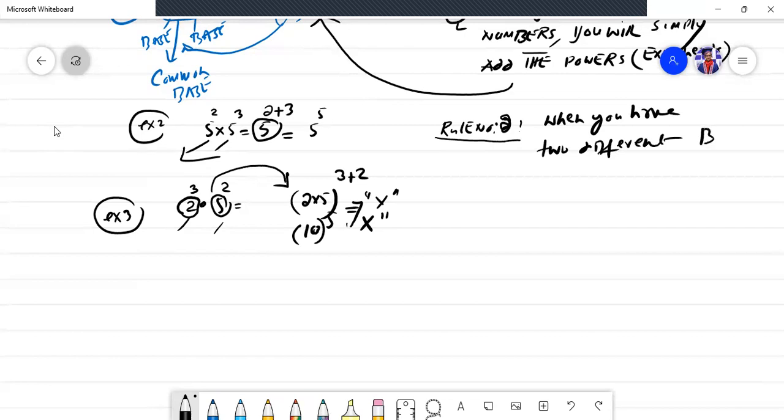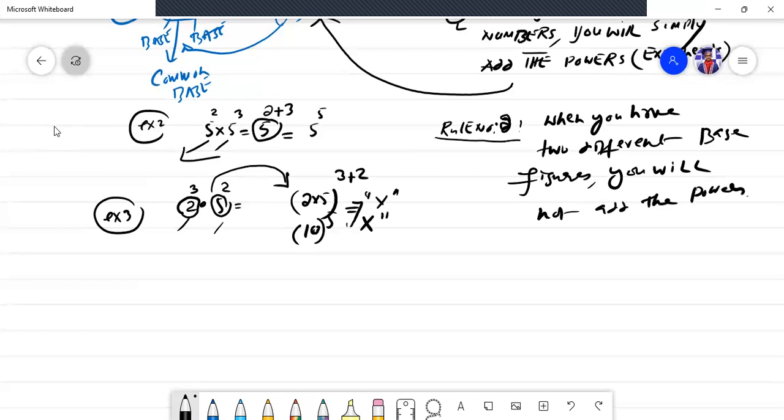When you have two different base figures, you will not add the powers. Let me repeat once again. When you find this type of situation, when there are two different bases, always remember their powers will not be added, their exponents will not be added. If you tried like this, which I have also tried once, it is the incorrect answer.